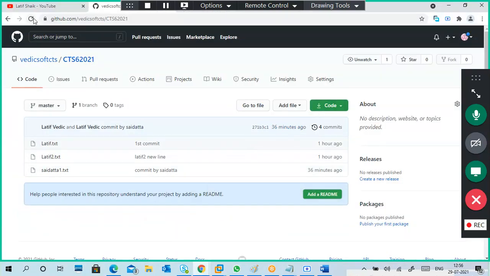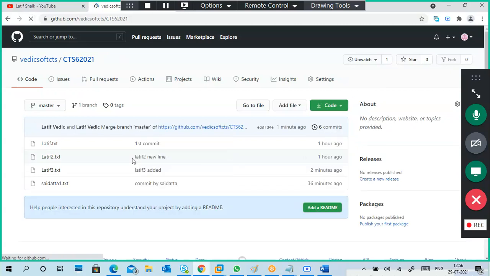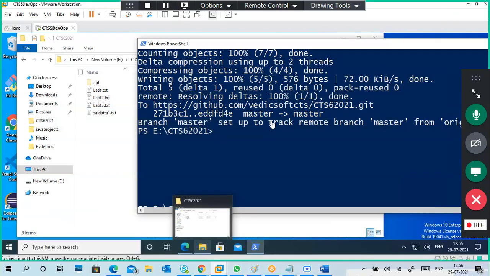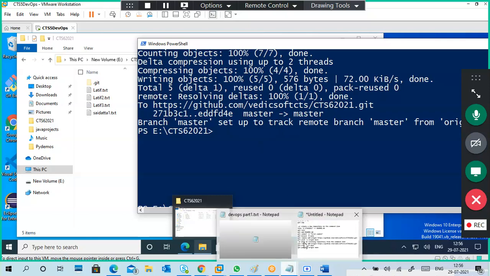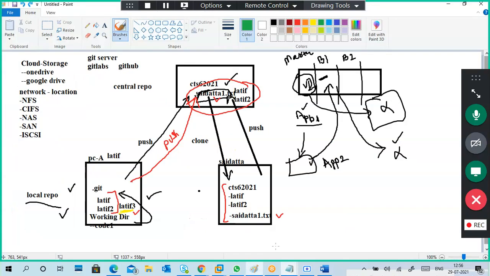If your local is newer, it is okay, but it should not be older than the central repository. If it is older, then it is compulsory to pull the configuration from central, make it equal, and only then can we make changes. So that is the third one. Third practical in your things.